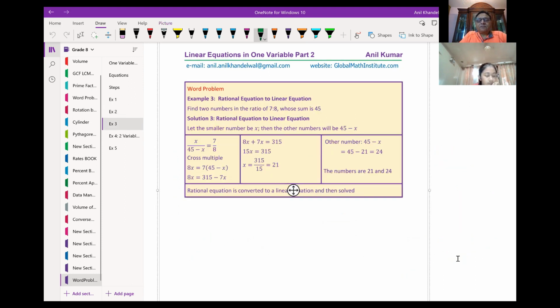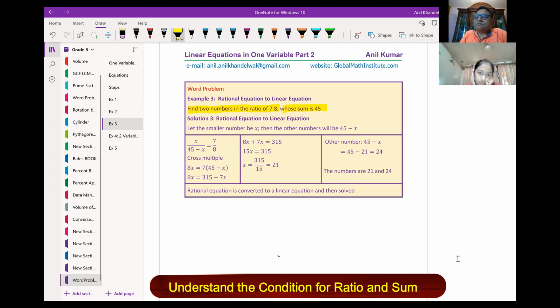Example 3. Now we are getting into the next level, and that is you will now see equations which do not look like linear equations. Simple statement. The question here is: find two numbers in the ratio 7:8 whose sum is 45. How will you do this question? Tell me. Two variables. Correct. So I will first show you two variables.